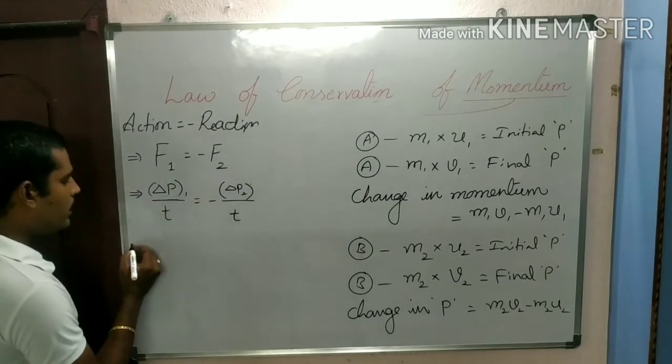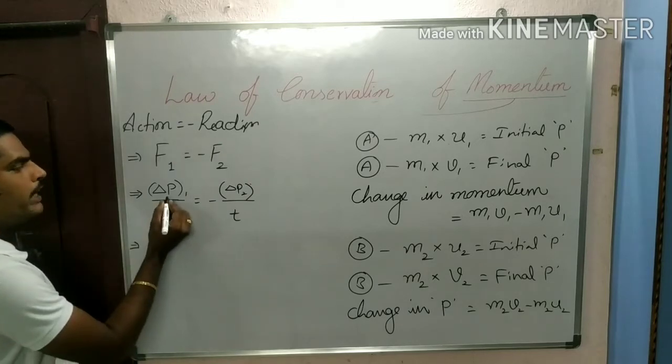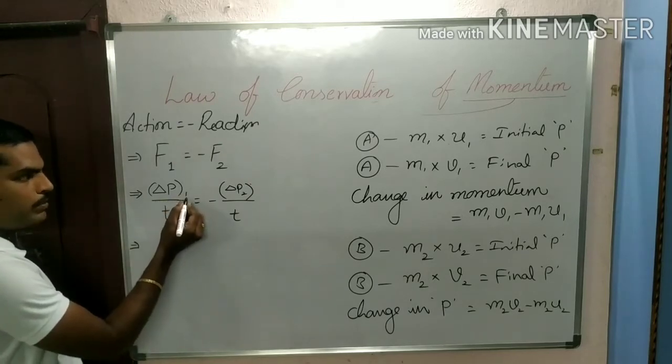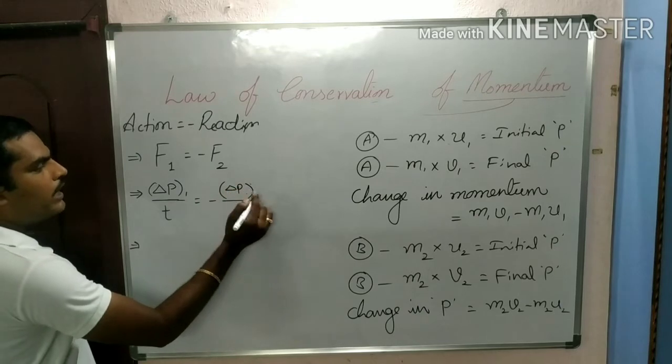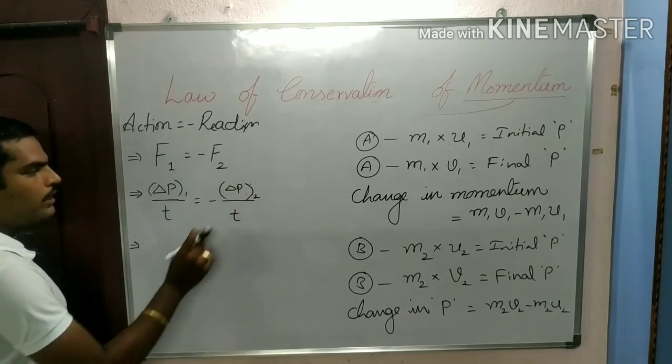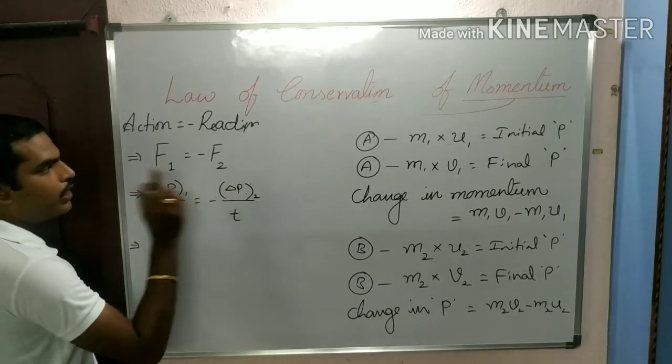So here you see delta p is the change in momentum of the first object. Delta p I am writing as 2 here, the change in momentum of the second object.